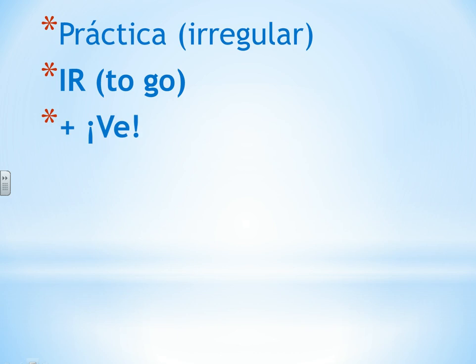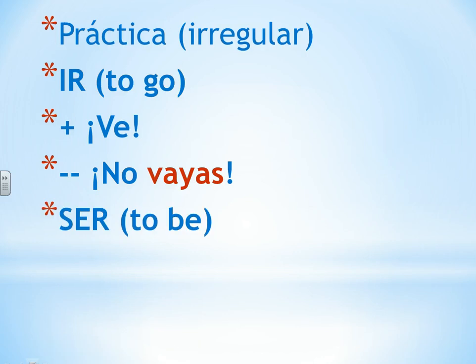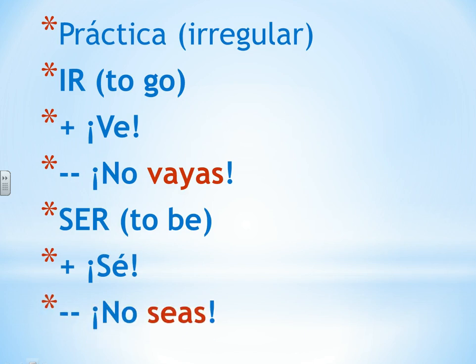So ir, to go, we have ve for the affirmative, ve al supermercado, go to the supermarket. And then we have no vayas, which is irregular. No vayas is don't go. Ser is also irregular. Ser, to be, if I say sé simpático, be nice. The negative form will be no seas. I say no seas antipática, don't be mean.